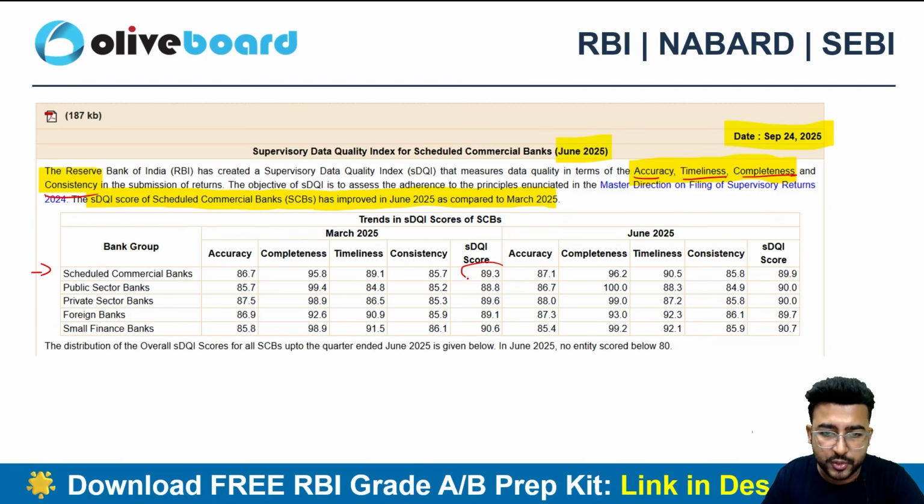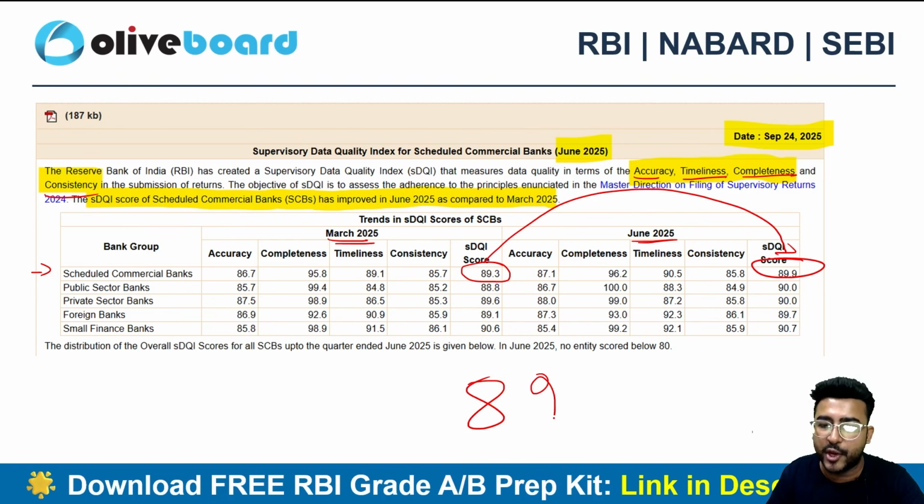So here we can see, I'm talking about the scheduled commercial banks. The SDQI score used to be 89.3. I'm talking about March 2025. And in June 2025, the score has even increased. Now the new SDQI score is 89.9.